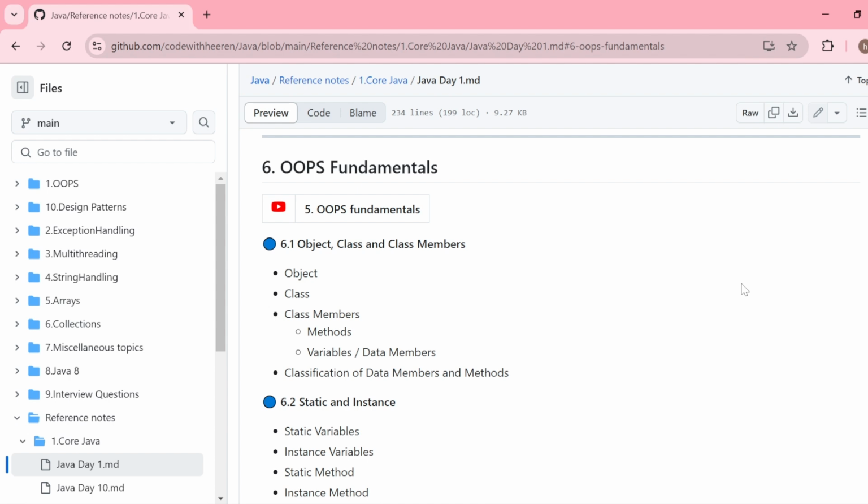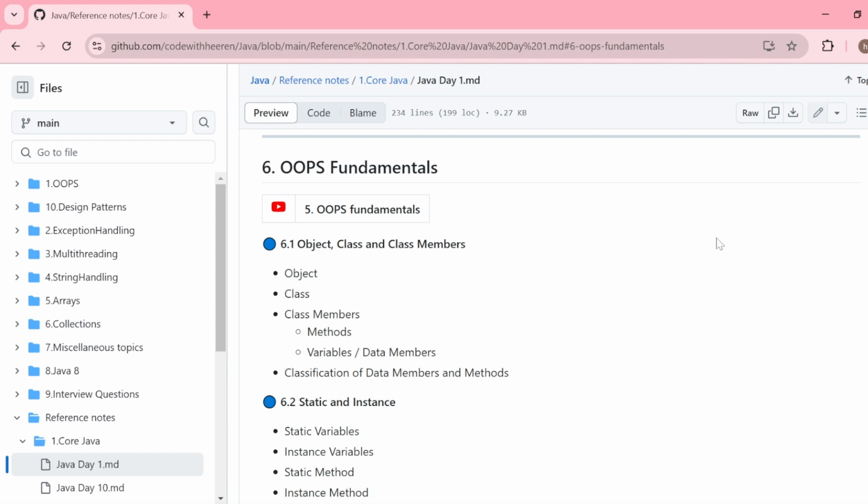And that's why we say that in OOPS, we start creating objects. We are not actually creating physical objects, but memory containers, and those memory containers store real world object information. That's why we call them objects.